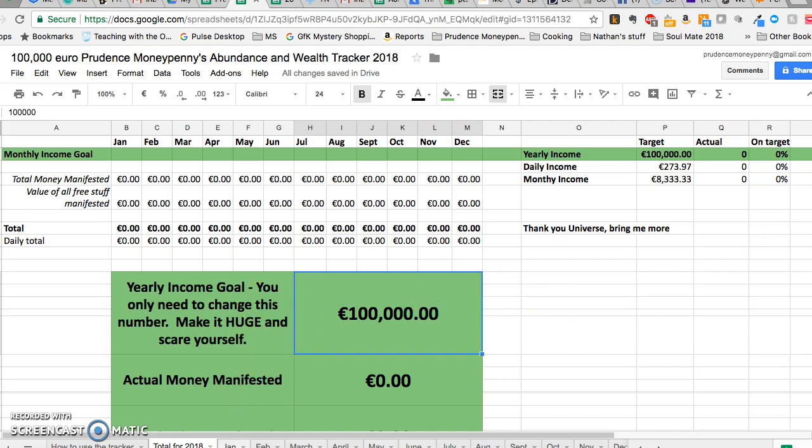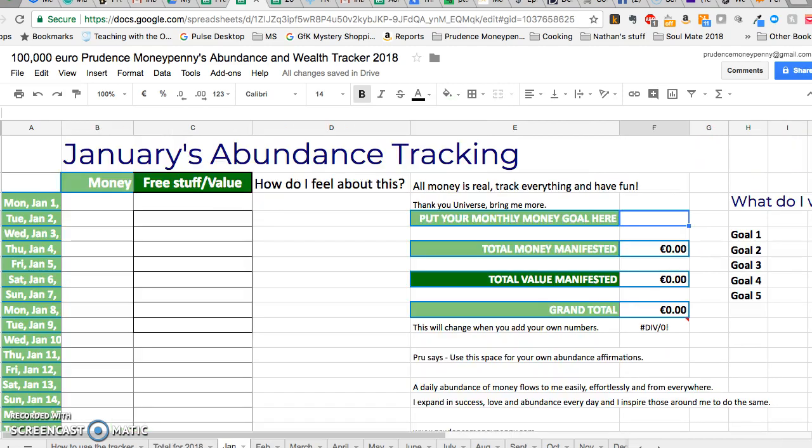So we're in the month of January. So in order for me to hit my €100,000, let's say I put in 8,000 here. So on the 1st of January, for example, I got €100, I got paid, and somebody brought me for lunch, and I was gifted a voucher, and all of that came to approximately €50. Then on 2nd January, I got another check for €500, and I got a lovely free gift.